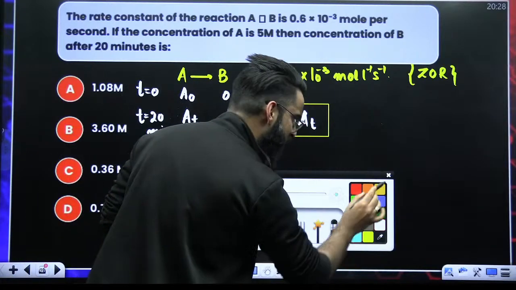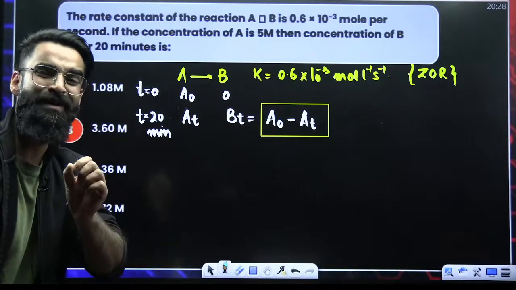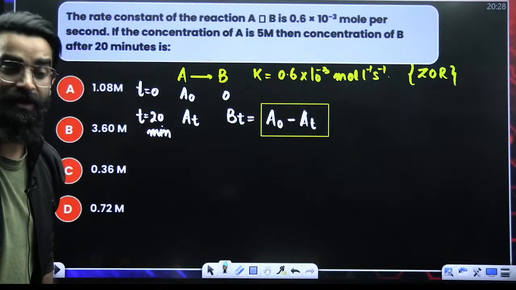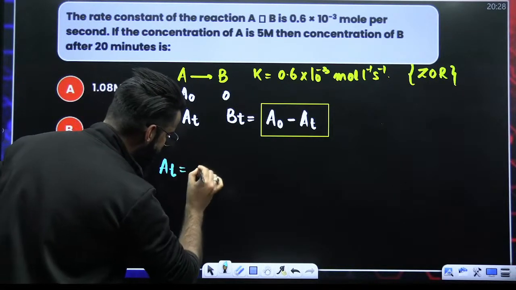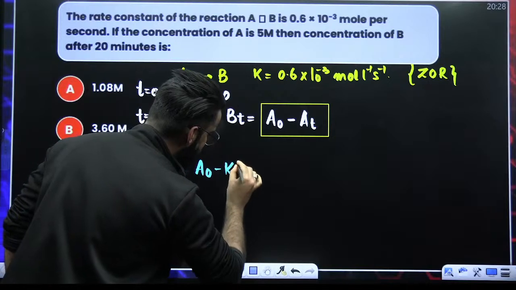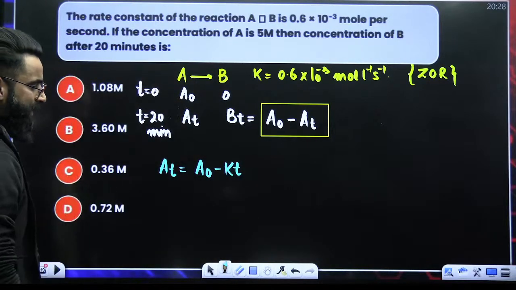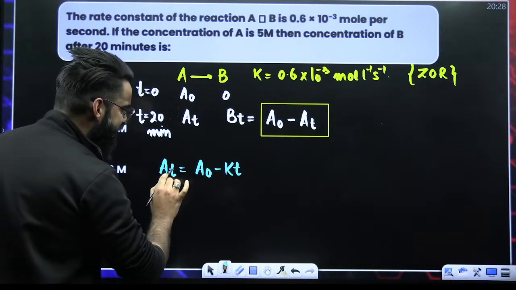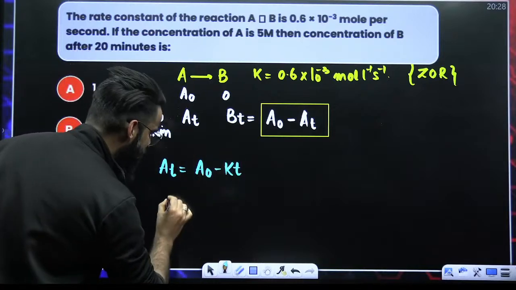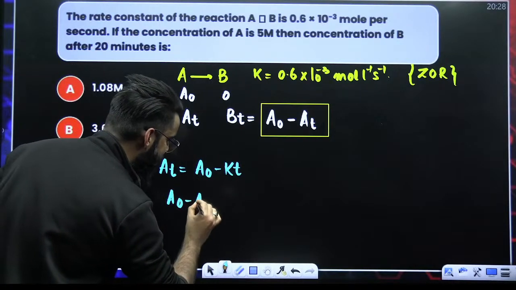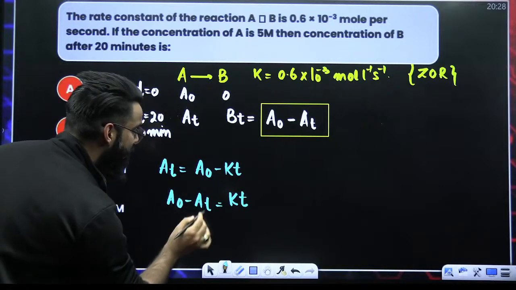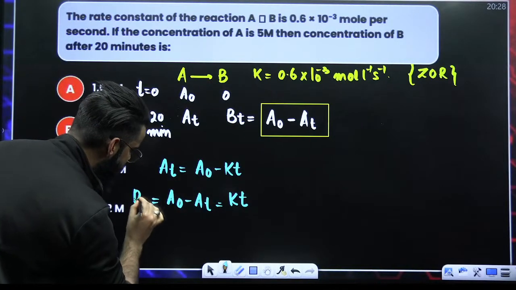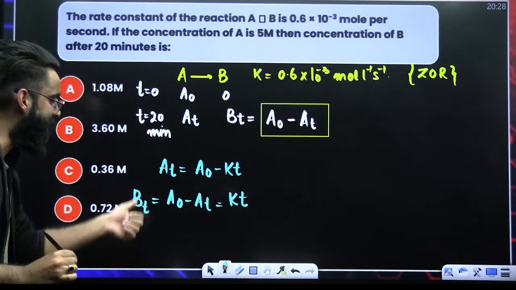Now, my dear students, do you remember the integrated rate equation for zero order kinetics? I believe you do. As per zero order kinetics, At is equal to A naught minus Kt. If I take this At on this side, I'll be writing A naught minus At is equal to Kt. And this A naught minus At is basically the concentration of B at time t, which is 20 minutes.